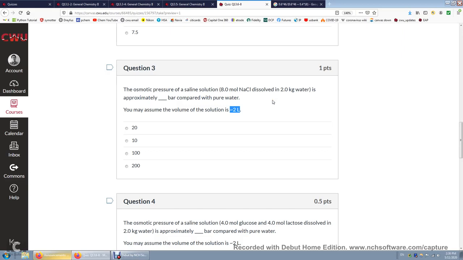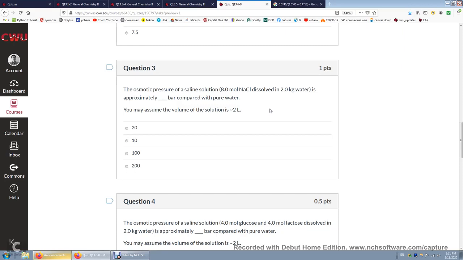So if you use 8 molar times R times T, it's going to be 8 times R. R is 8.3, and then times T. T is, let's say, 300 Kelvin. And don't forget to multiply your number by 1,000, because molar is not an SI unit. If you're talking about 8 molar, it's 8 moles per liter. Therefore, it's equivalent to 8,000 moles per cubic meter.